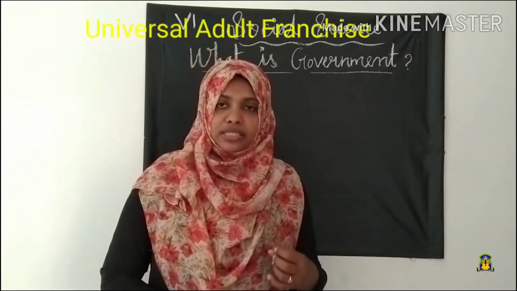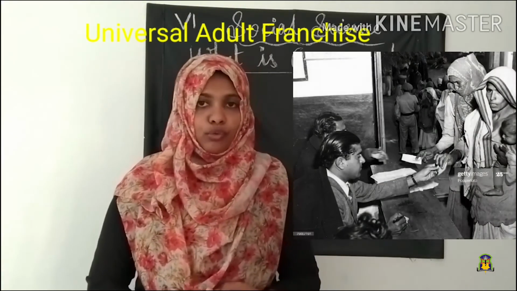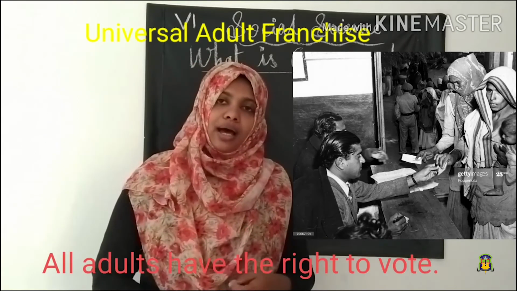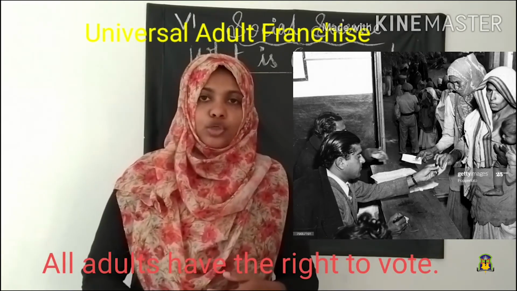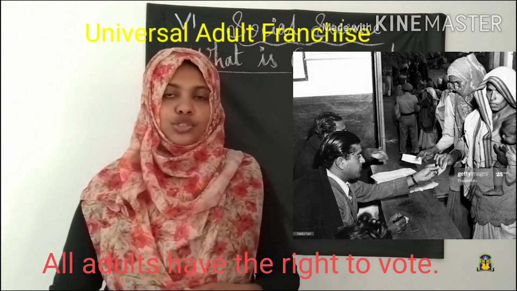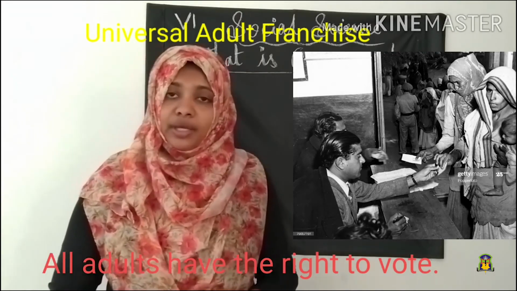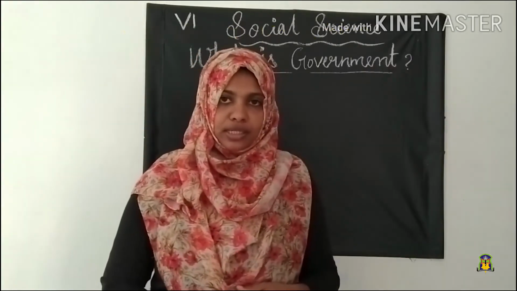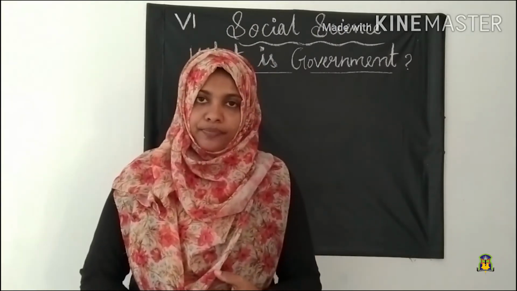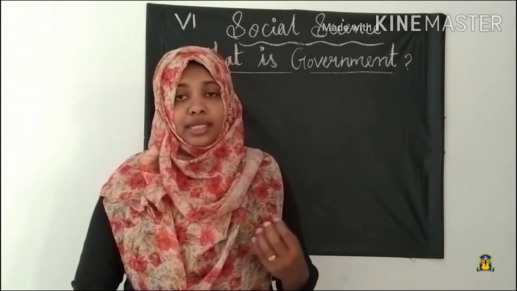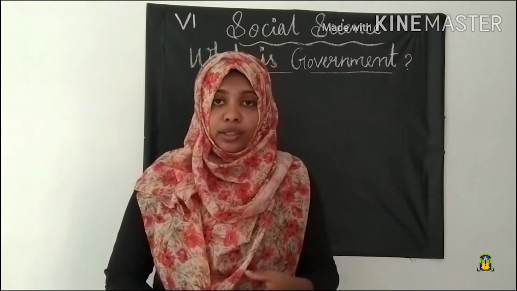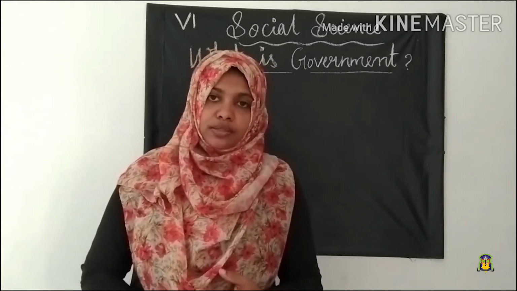Universal adult franchise is an important part of a democracy, which means all adults have the right to vote. In India, we have universal adult franchise. But it was not always like this. Can you believe there was a time when governments did not allow women and poor to participate in elections?